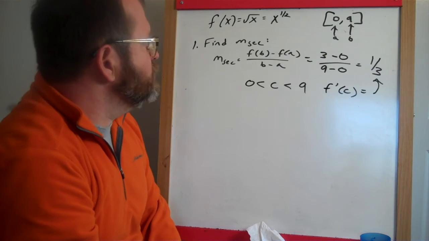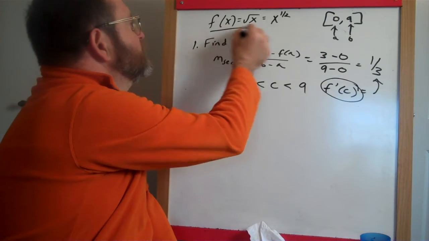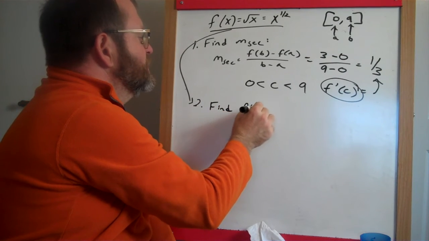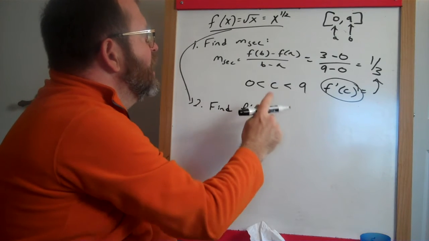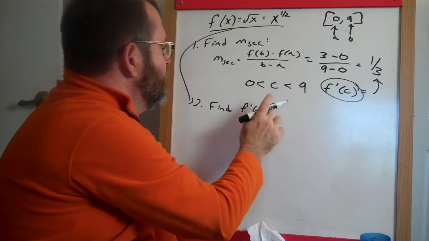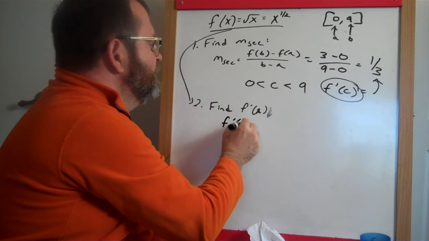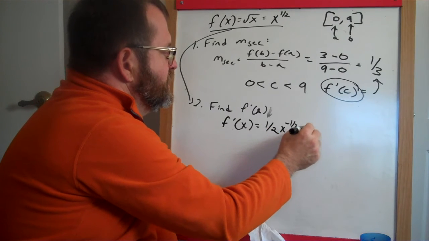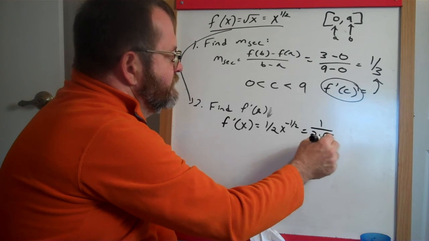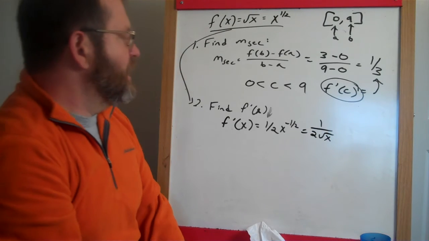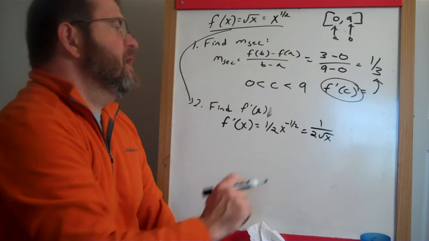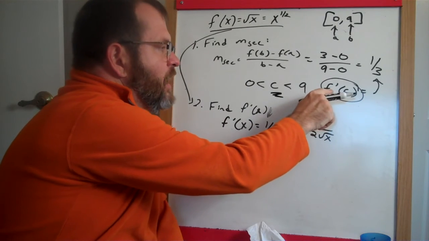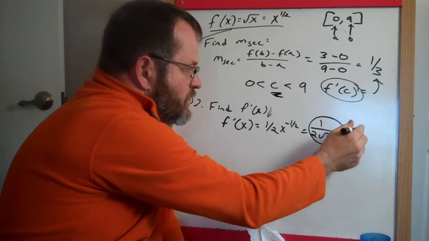So if we're going to do that, apparently we need to know the derivative. Here's our original function, and now we find f prime of x. f prime of x is equal to 1/2 x to the negative 1/2 power, which is 1 over 2 times the square root of x, if that helps you. So that's our derivative. What we're saying from the mean value theorem is there is some value c between 0 and 9 where that derivative equals 1/3.